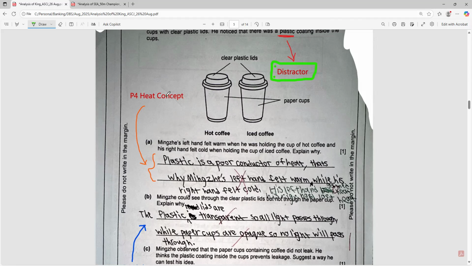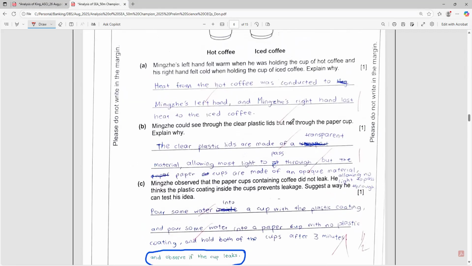The correct reason is the heat concept: heat flows from a region of higher temperature to a region of lower temperature. Why? Because the left hand is holding the hot coffee, correct? The hot coffee has a higher temperature than his body temperature, so the heat from the hot coffee is conducted to Mingz's left hand. The right hand is holding the iced coffee, which has a lower temperature than the body's temperature, so the heat from the body is transferred to the iced coffee. Hence, his right hand loses heat and feels colder. That should be the reason for this question.